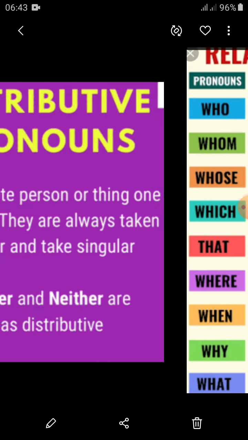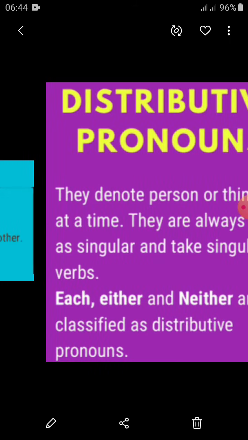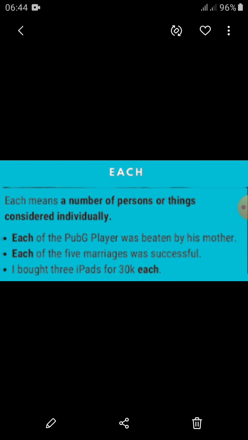These are relative adverbs. Distributive pronoun. They denote a person or thing one at a time. They are always taken as singular and take a singular verb. Each, either, and neither are classified as distributive pronouns. Each means a number of persons or things considered individually. It means that it is used as a singular.